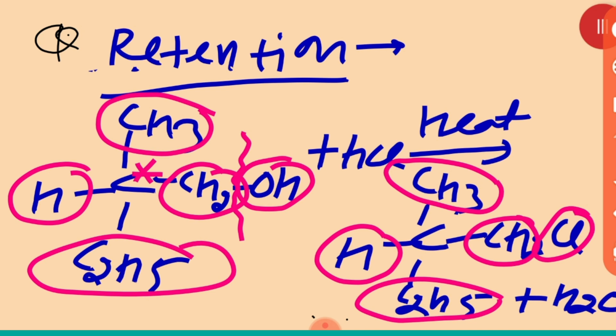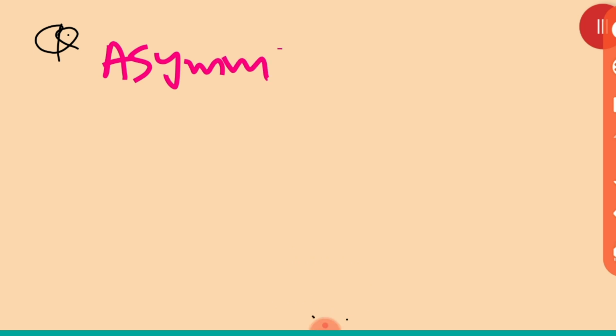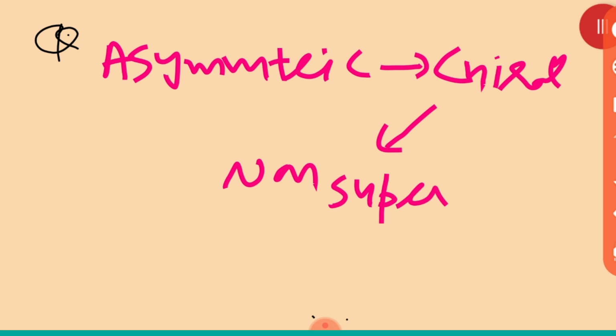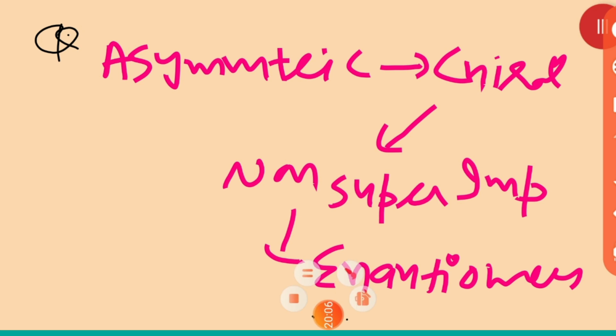So once again I will tell you that carbon should be asymmetric. If it is asymmetric, then only it is chiral. If it is non-superimposable, then only it is going to make enantiomers. Is that clear? Thank you very much, students, to all of you. Thank you so much.